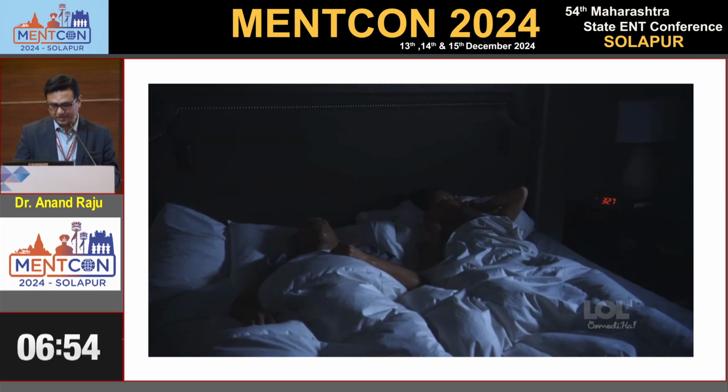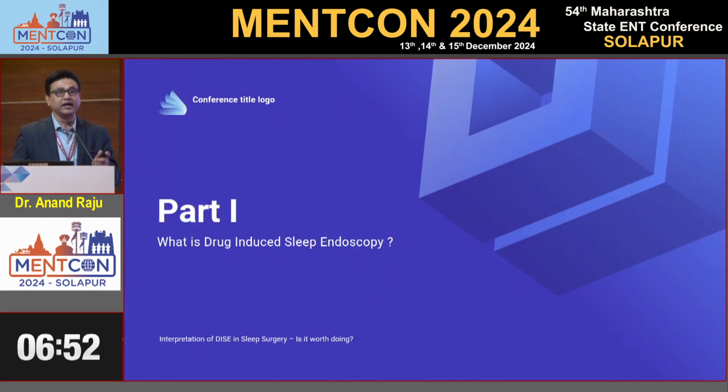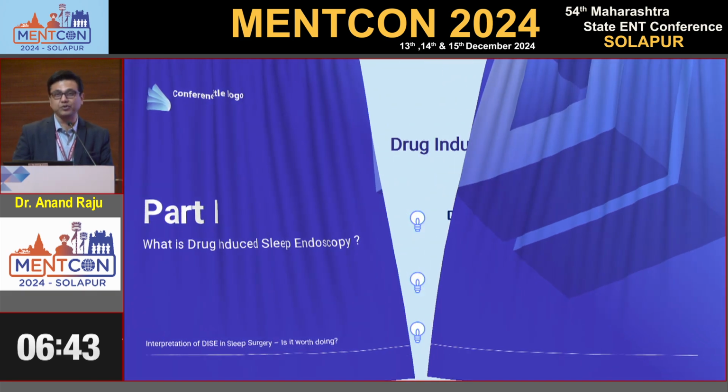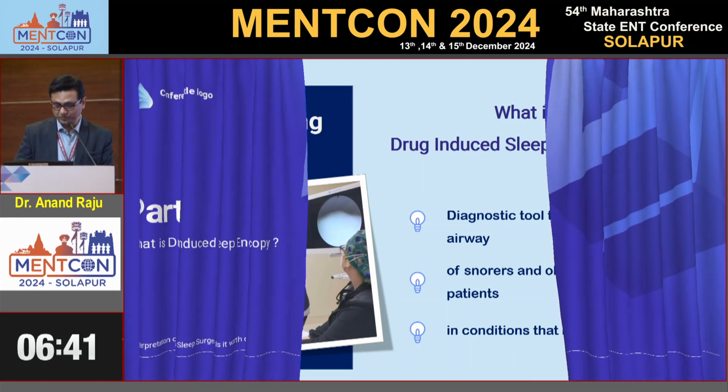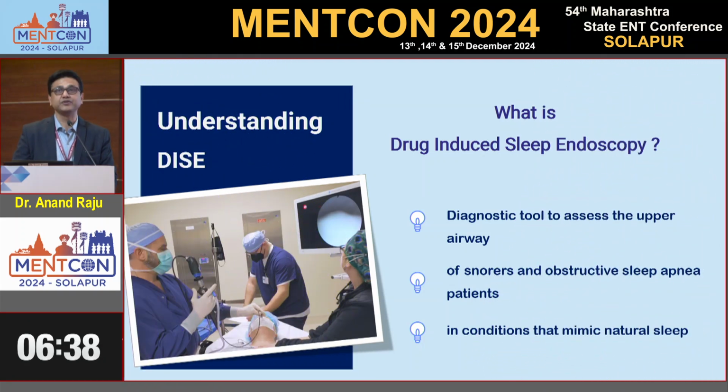That's why we need to know the exact level of obstruction, what the cause of the obstruction is, and what the solution is. That's why drug-induced sleep endoscopy plays an important role in sleep surgery. So what is drug-induced sleep endoscopy? We give a drug to make the patient sleep, and we do an endoscopy, starting from the nose, nasopharynx and soft palate, and assess the whole area and the level of obstruction. It mimics normal sleep, but is not actually normal sleep.